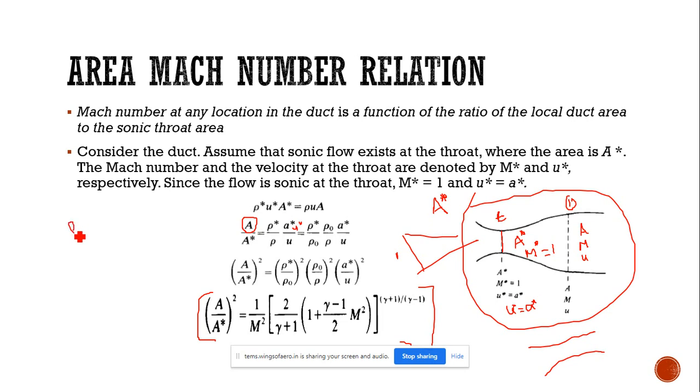Do you guys know what is the equation for rho naught by rho? The stagnation ratio for stagnation density, rho naught by rho. Anyone? Any idea?